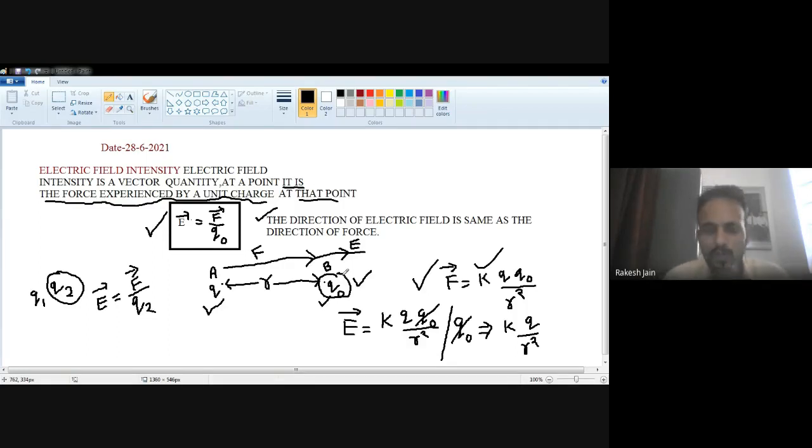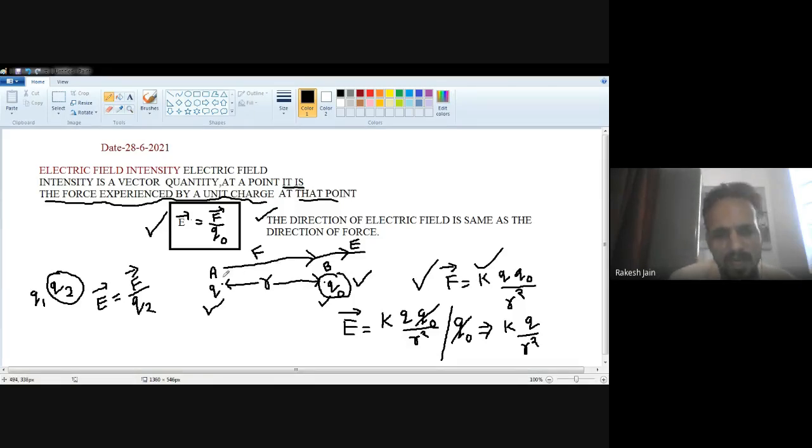So the electric field intensity E is equal to F, that is KQ Q0 divided by R square, further divided by the test charge Q0. So Q0 and Q0 cancel out, and it is KQ upon R square.